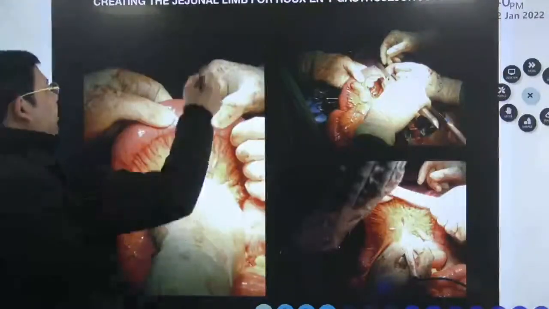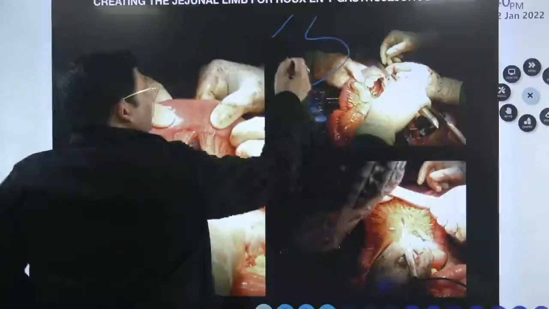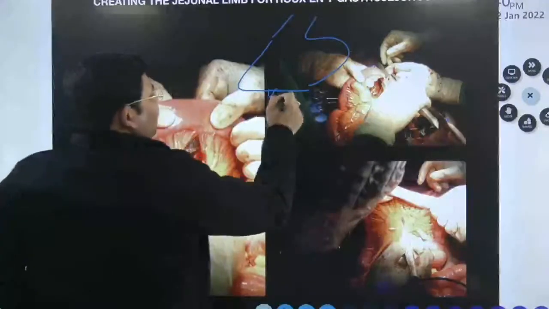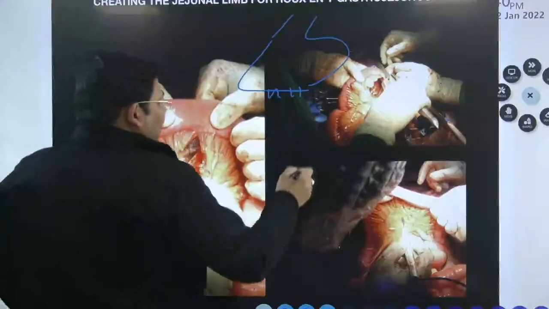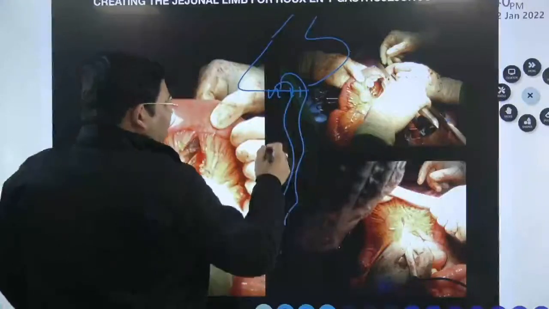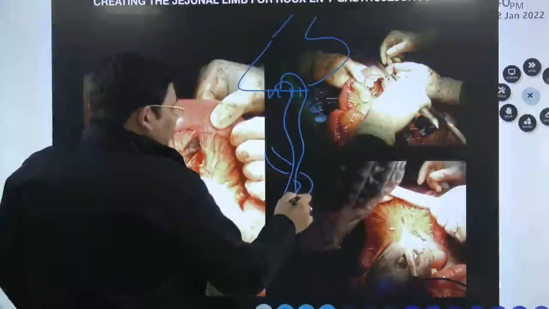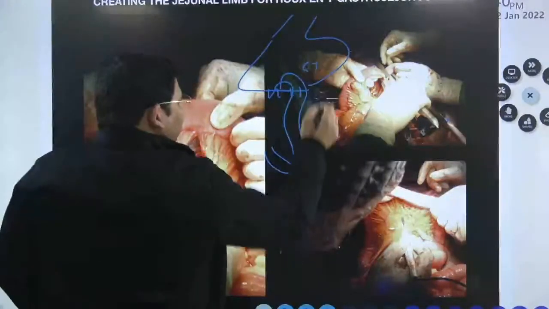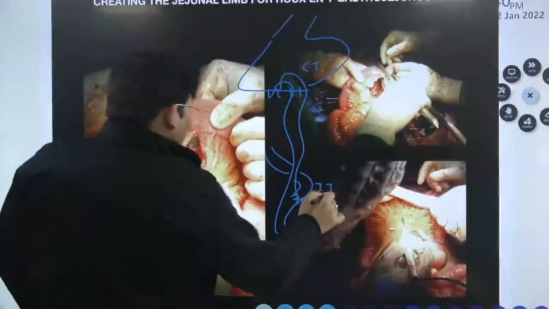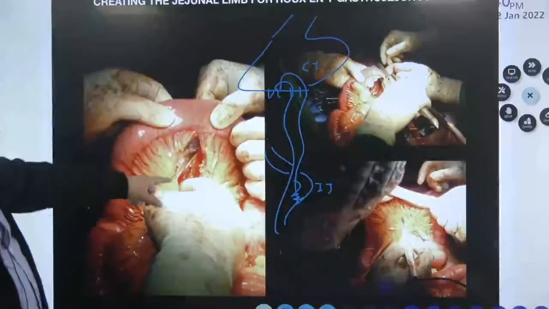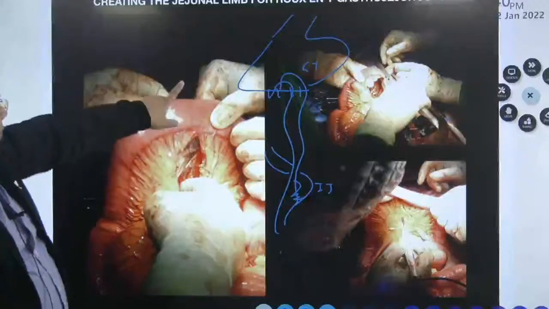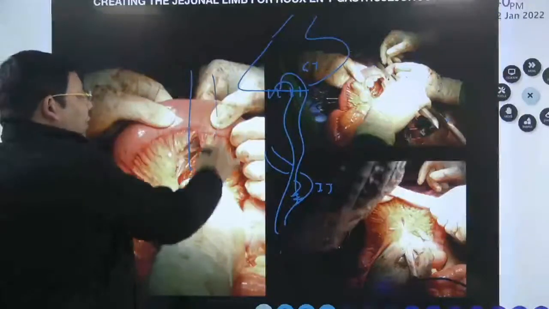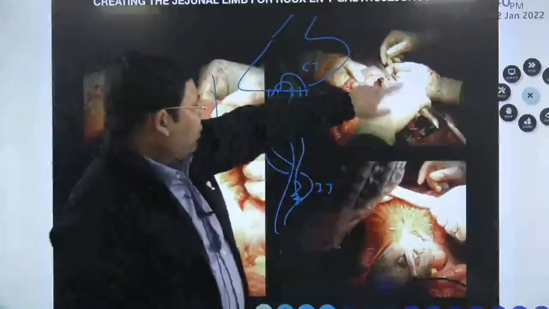And after resection, you will have to go for reconstruction also. Suppose you have done this, so you will have to do a reconstruction. And what is the reconstruction that we all prefer? The Roux-en-Y gastrojejunostomy, and here you have jejunojejunostomy. So if you see, I have made the rent in the jejunal loop, and now I will divide the jejunum. After division of the jejunum,